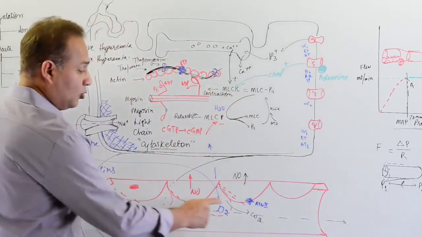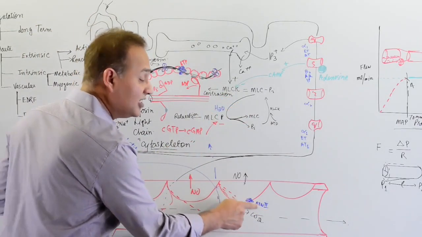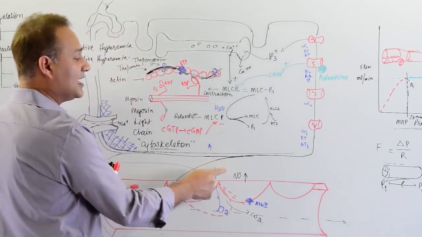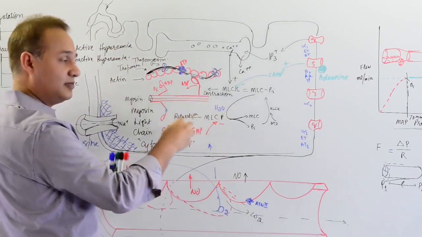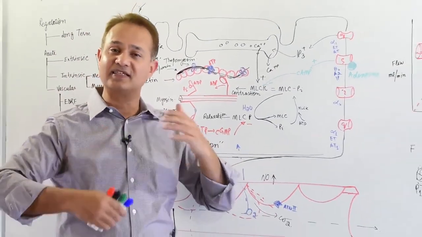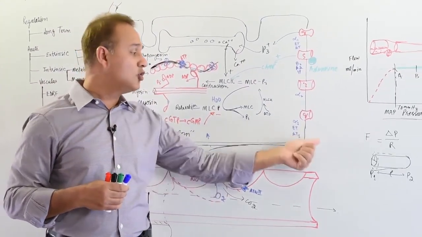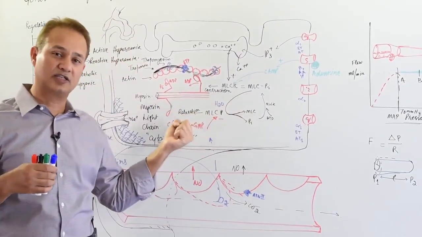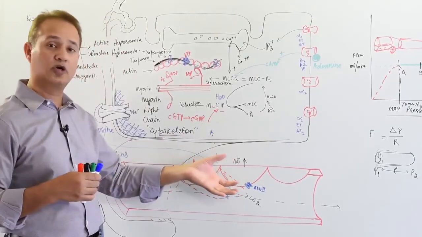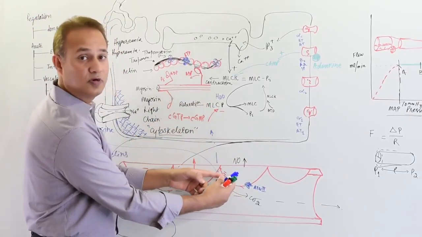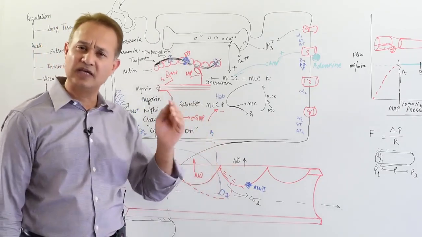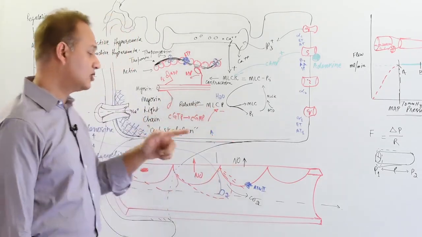However, when angiotensin 2 acts on the endothelial receptors, then it would release nitric oxide from there. And that nitric oxide would cause the vasodilatation by relaxing the smooth muscle. So what is the benefit of that? The benefit is that angiotensin kind of balances its own self out. It knows I'm going to cause the vasoconstriction by contracting the smooth muscle, but it is afraid that it's going to cause too much contraction and the blood flow would occlude. So what it does is it also promotes the formation of nitric oxide to create a balancing relaxation. So that is how angiotensin 2 can actually participate in vasodilatation. So keep that in mind.